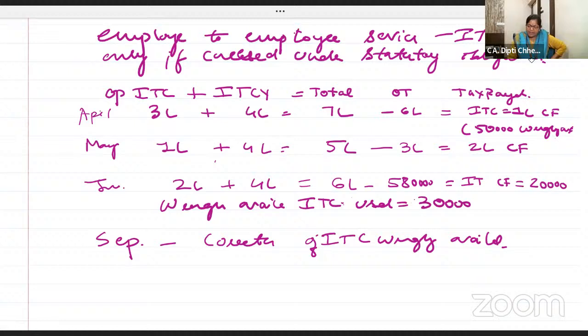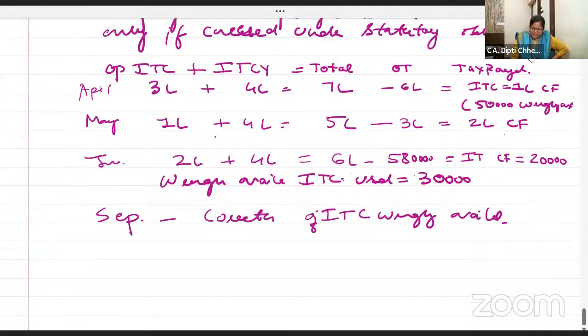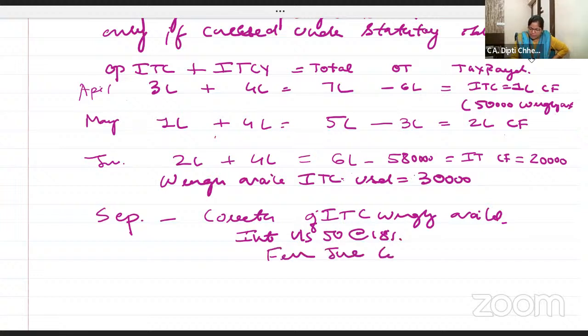When did you wrongly avail ITC? In April. But did you use it? No. May. Did you use it? No. June. Did you use it? Yes. So wrongly availed ITC पे interest will be charged under section 50 at the rate of 18% from June to September, not from April. समझ में आ गया हम सबको?